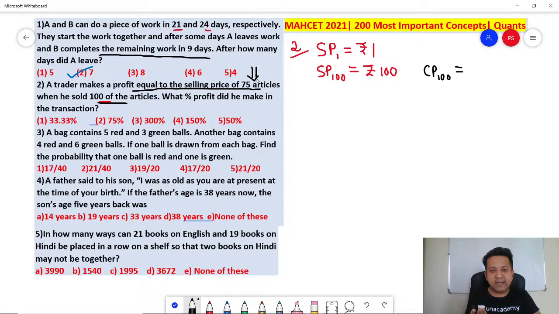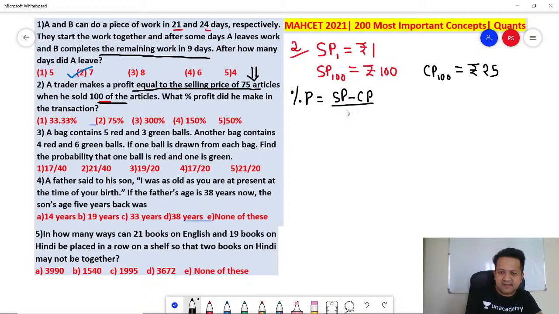If profit is 75, how much will the cost price be? Cost price will be 75 rupees less than the selling price. How much will that be? 100 minus 75, 25 rupees. Will you agree? If profit is 75, it means cost price must be 75 rupees less than the selling price. So now you can easily find out the percentage profit. What is percentage profit? Percentage profit is SP minus CP divided by CP into 100.